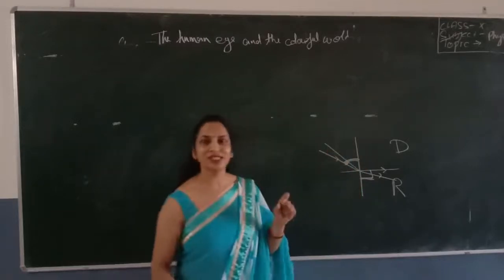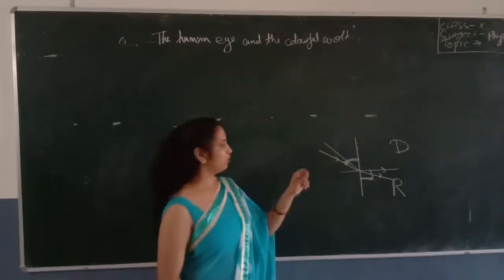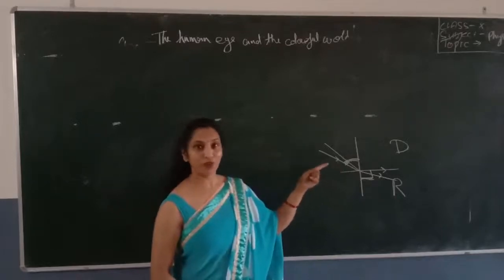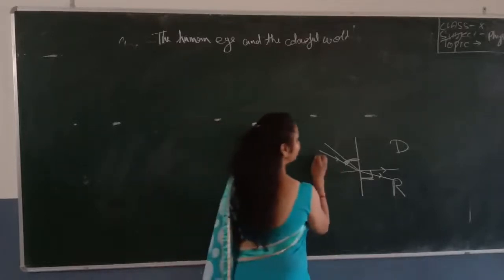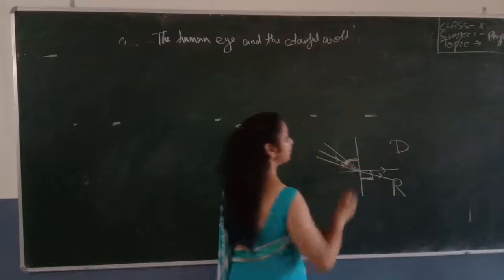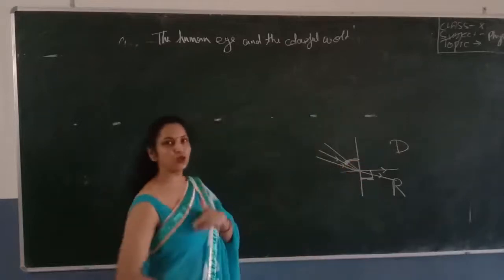And if we increase the angle of incidence more than this critical angle, then what will happen? If we increase this angle, the light will be reflected back into its own medium.